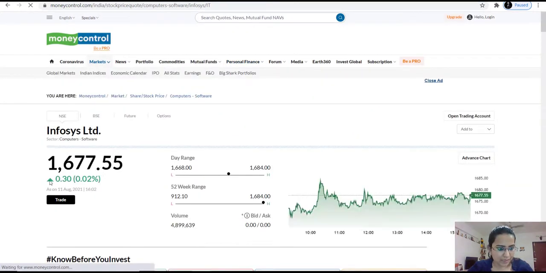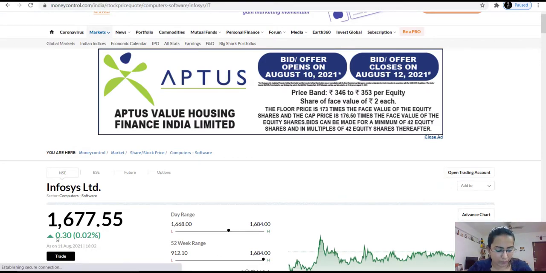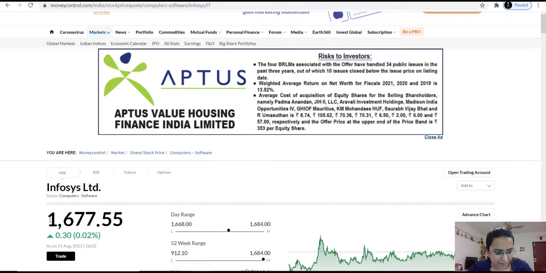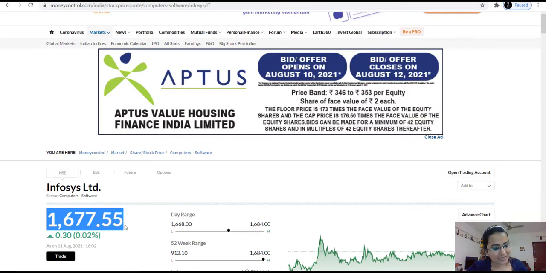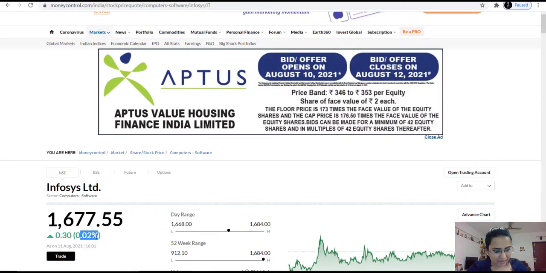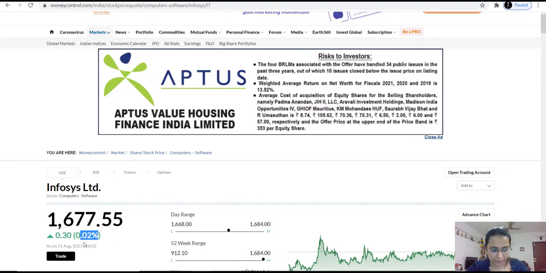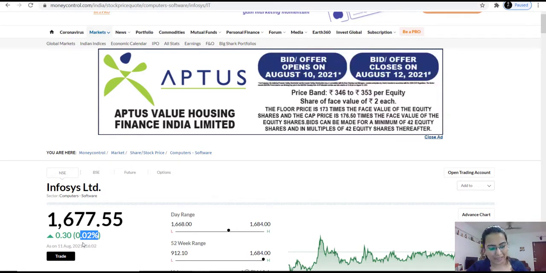So if you see this Infosys, it does not have that red upward arrow. It has a green upward arrow. What does this mean? This means that Infosys's last traded price has gone up as compared to its previous day's closing price by 30 paise. And this is the percentage by which the price has gone up. So I hope you have understood that red means the prices have fallen and green means the prices have increased.